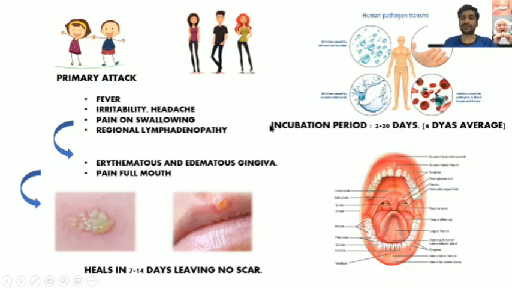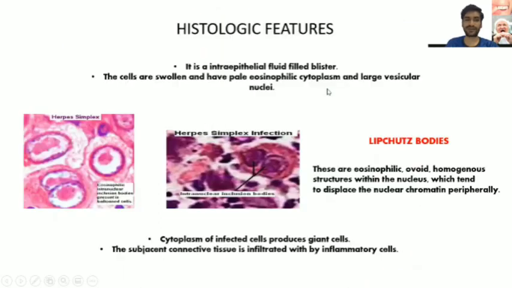Whenever a person is exposed, the time of action will be between 2 to 20 days, on an average 6 days. Now, what are the modes of transmission? Again, the modes of transmission remain the same: airborne transmission, that is droplet infection, or direct contact due to contaminated water, or infection caused by pathogens directly into the bloodstream. So this is about primary herpetic stomatitis.